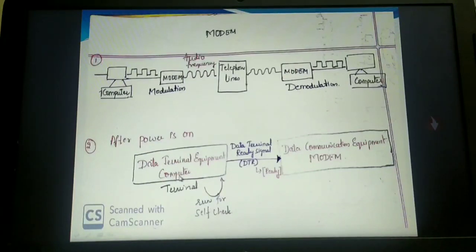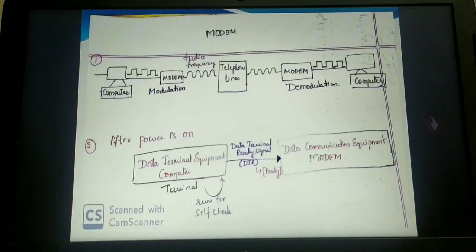The data terminal equipment, that means your computer, will run a self check. Self check means what? Once the power supply is on, the first thing is your operating system will be loaded. Am I right? Once the operating system is loaded, then the power supply will be given to all the external devices.